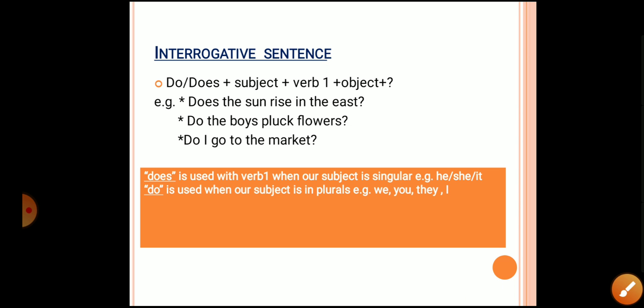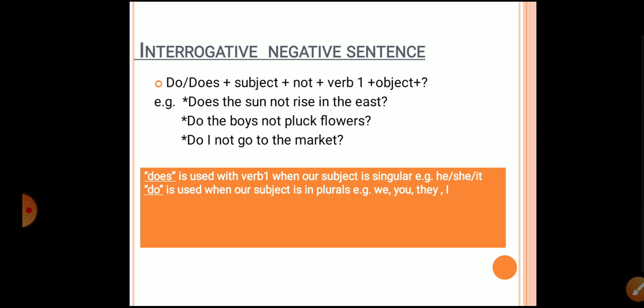Okay, now let's move to the last type of sentence. Last is interrogative negative sentence. So here we'll be having a question also, and we'll be having not also in the sentence. The rule for that is do or does, then we have the subject, then not, then the verb's first form, then object, and lastly a question mark.